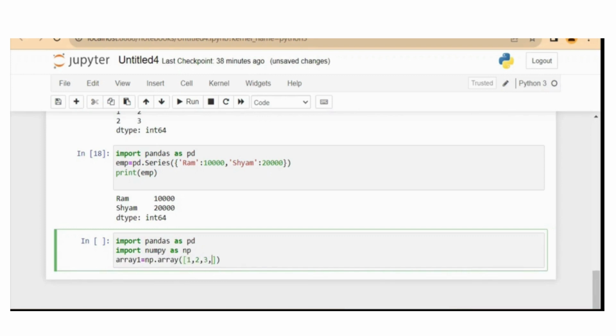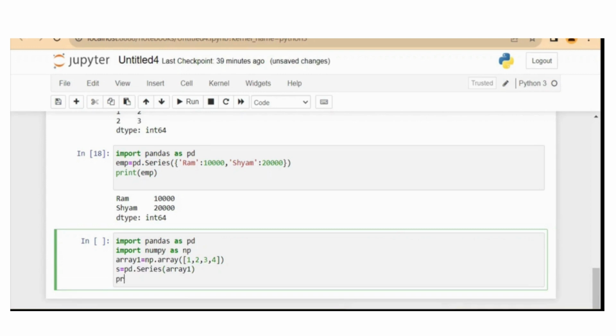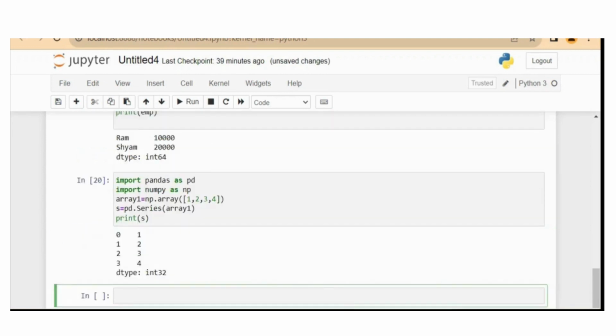We specify the np.array elements and here we create a series object, and in the series function we pass this array1 and then print the series. So you can see you have created the series from an np array, a NumPy array.